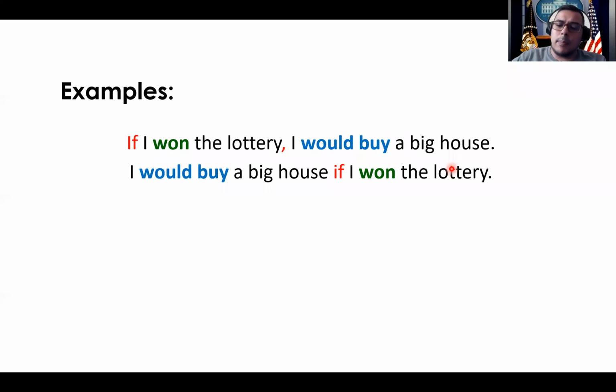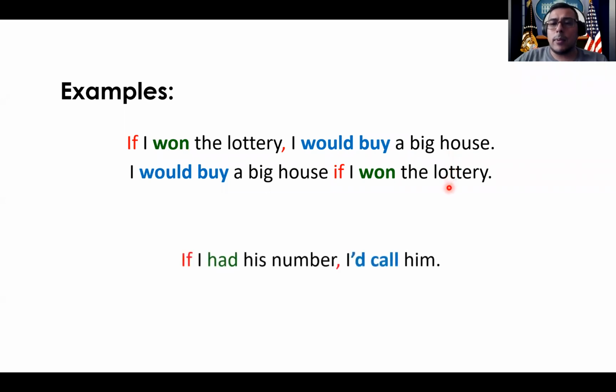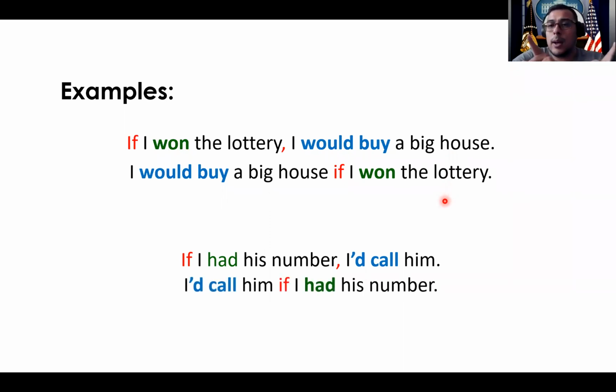And then we have another example over here. If I had his number, I'd call him. And then if we want to switch it, basically we just put him on the opposite side: I'd call him if I had his number. In this case, if we don't have his number, we cannot call him, right? It's physically impossible. So that's why this is second conditional too.